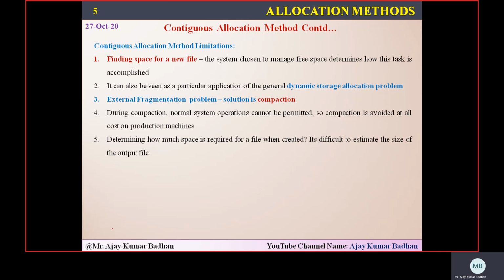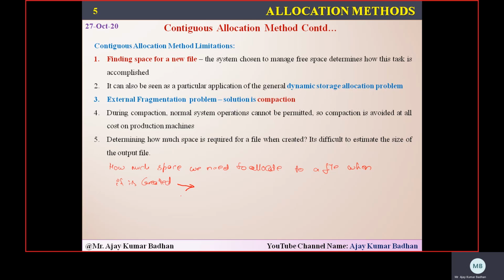Another problem that we have here is how much space we need to allocate to a file when it is created. Whenever you're creating a new file, how much space is required for that particular file, that also we need to determine. That is very typical. We don't know how much space is initially required by that particular file.